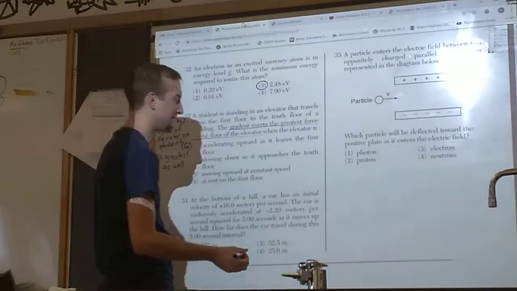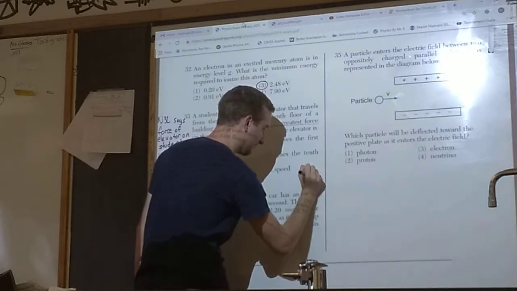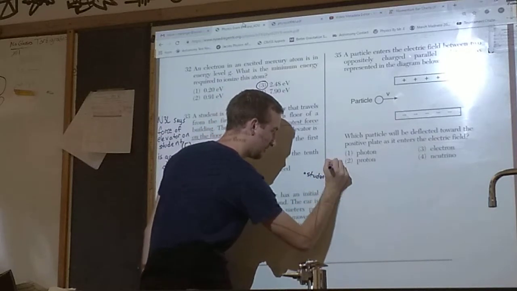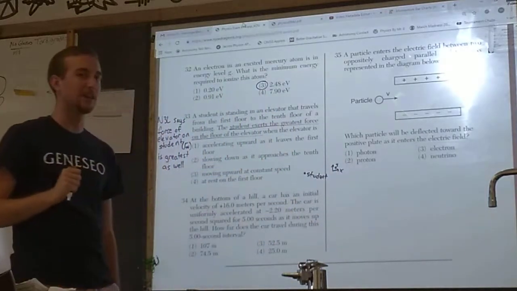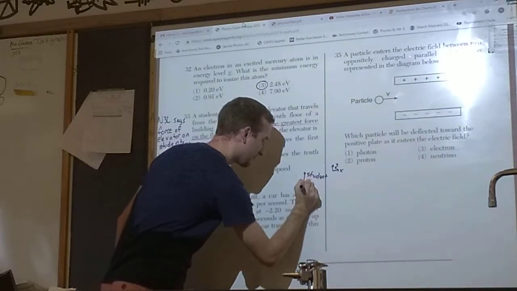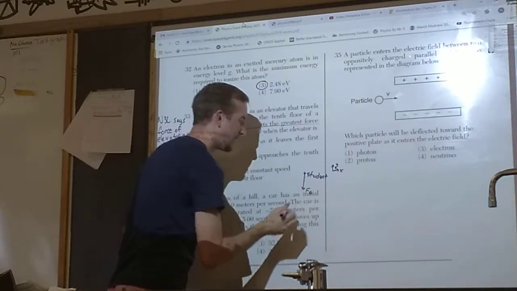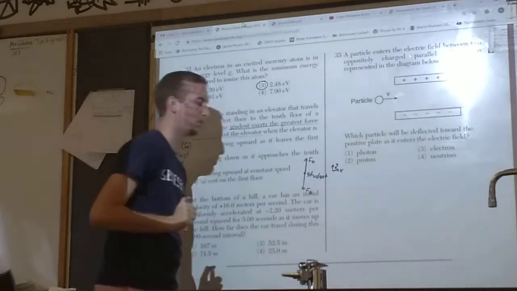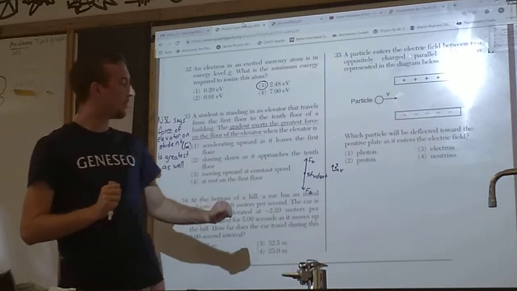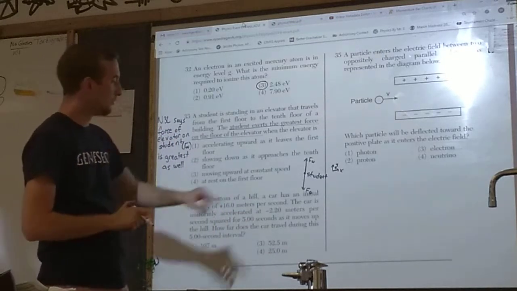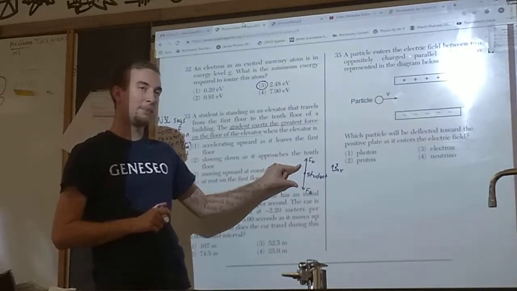Well, let's draw a little free body diagram for the student. It's usually easier to draw the student in this case. There's only two forces acting on the student. There's the force of gravity, which points down. And there is the normal force, the force from the elevator, that points upward. Now, right now as I've drawn this, those two forces are about equal in length. They're balanced. What would that mean about the net force?